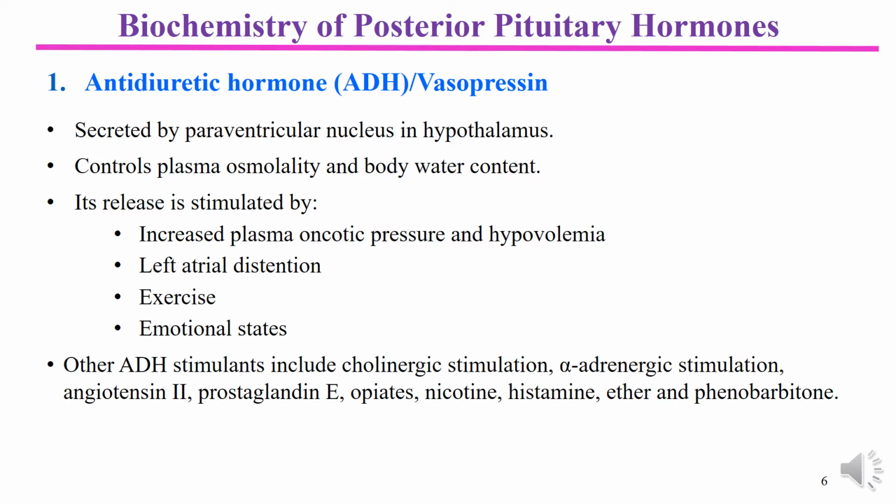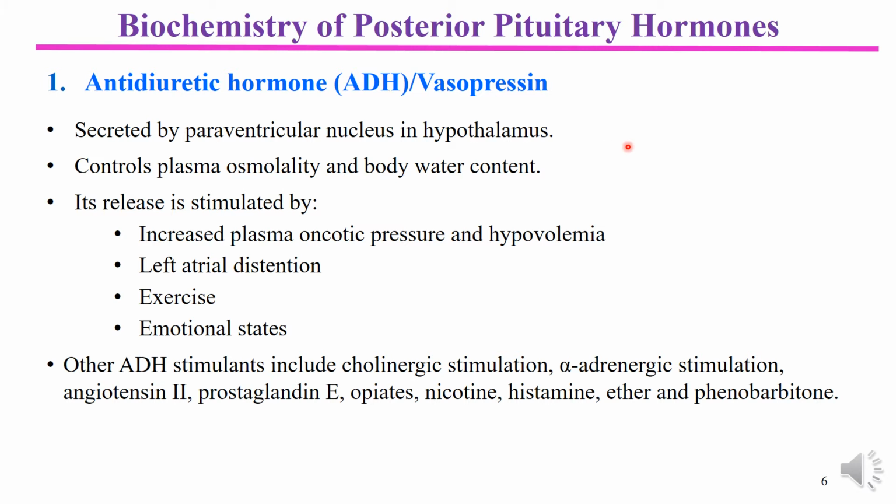There are two nuclei, already mentioned, present in the hypothalamus, and they secrete the hormones of the posterior pituitary. It is claimed that the antidiuretic hormone ADH is synthesized by the paraventricular nucleus of the hypothalamus, while the other nucleus, the supraoptic, is responsible for the secretion of oxytocin.